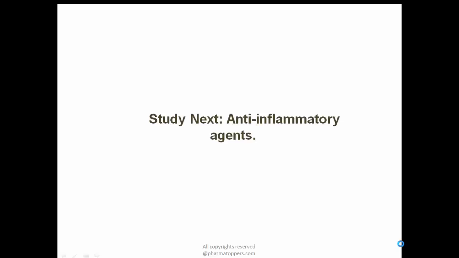So next we will be dealing with anti-inflammatory agents, the pharmacology and adverse effects of anti-inflammatory agents, and hence we will come to know about different mechanisms of action of the anti-inflammatory agents, so that on which cellular event or on which chemical mediator these anti-inflammatory agents act and they inhibit the inflammatory process.